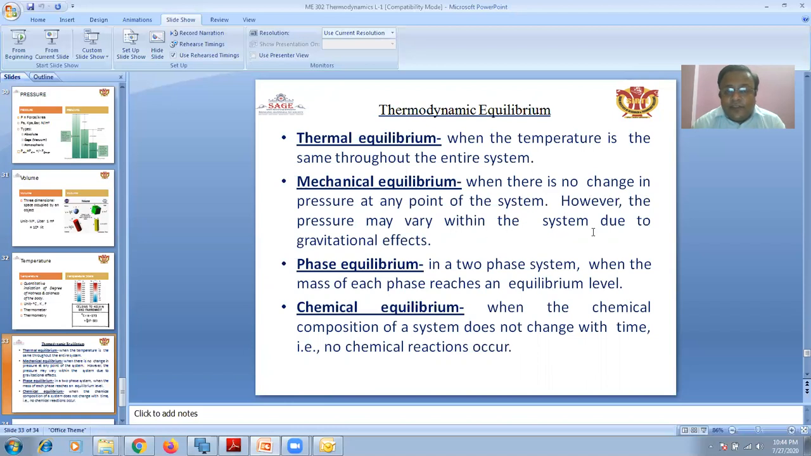Pressure may vary within the system due to gravitational effects. Phase equilibrium: in a two-phase system, when the mass of each phase reaches an equilibrium level, that is called phase equilibrium. Chemical equilibrium: when the chemical composition of a system does not change with time, that is also called chemical equilibrium. No chemical reaction occurs.